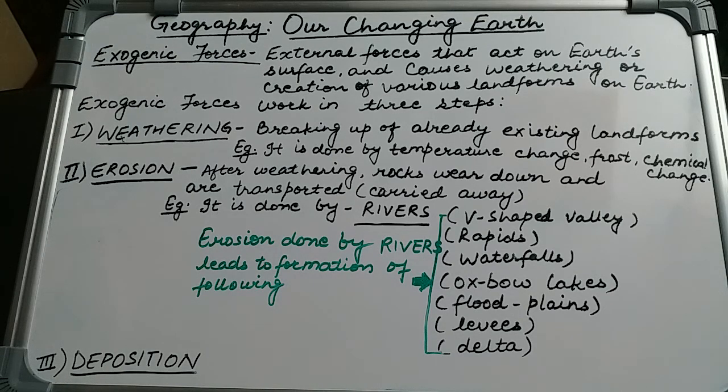Now, when the river causes erosion or transportation of a broken down substance, it leads to the formation of certain new landforms. It could be a V shaped valley, which is seen in mountain areas. It could be a rapid. What is a rapid? It is a fast flowing stream of water. It could be a waterfall. It could be an oxbow lake. It could be a floodplain, and it could be a natural levee or a delta. Let us now talk about them one by one.